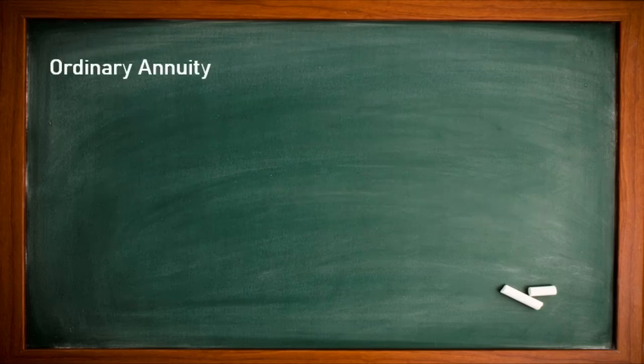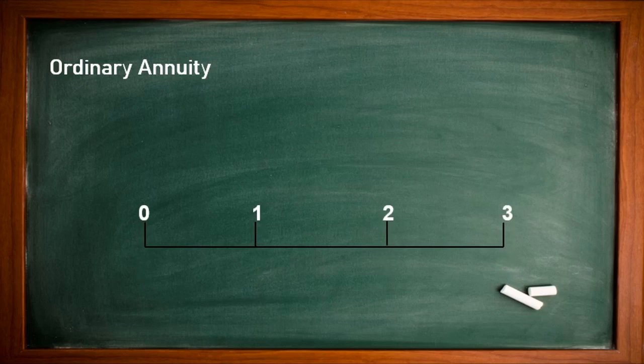Let us see. I will explain more for your understanding through a graphical presentation. First we'll discuss the ordinary annuity. Suppose we have a 4-year plan. We start from 0, 1, 2, 3. The time gap shows the year span: this is 1 year, this is 2 years, this is 3 years. We start from 0 to 1, completing 1 year. Then 1 to 2, completing 2 years. Then 2 to 3, completing 3 years.